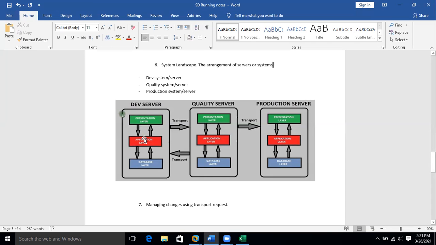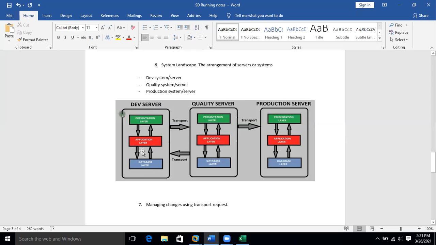Once the new feature is developed in the development server, it is moved to the quality server for further testing. Once you develop it here in the development server, you test it to check whether it is working as expected or not.